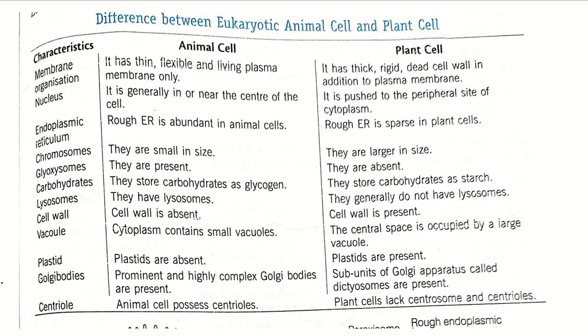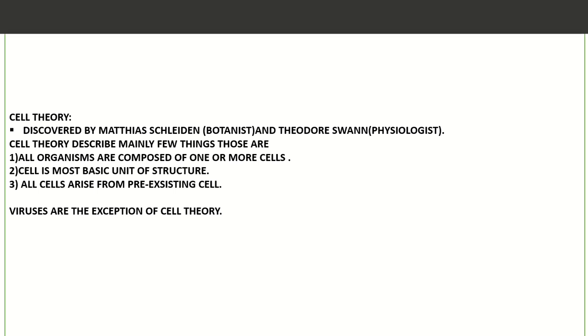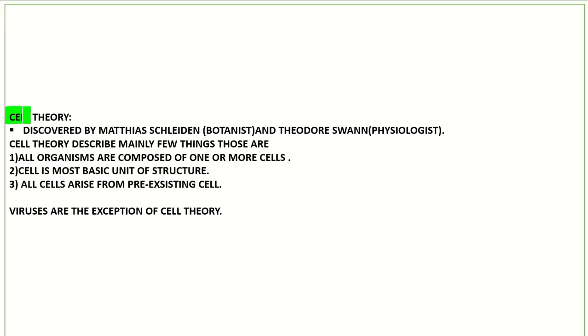Next I will discuss another important term, the cell theory. Cell theory means the theory of cells, discovered by Schleiden and others, and they told the very basic things of life.